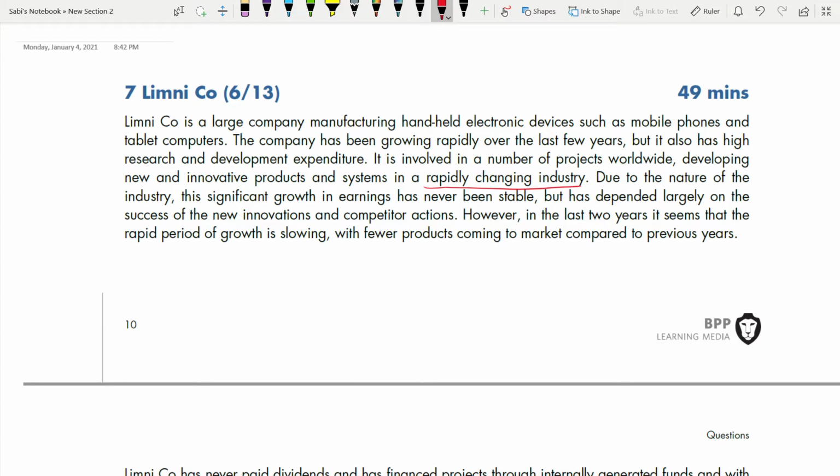So this company, Limni company, is in what industry? Rapidly changing industry. That means it's a highly risky industry. It's not a stable industry. Due to the nature of the industry, this significant growth in earnings has never been stable, as you see. So one of the features of a rapidly changing industry is that earnings are not stable, but depend largely on the success of new innovations and competitive actions. However, in the last 2 years, it seems that the period of rapid growth is slowing, with fewer products coming to the market compared to previous years.